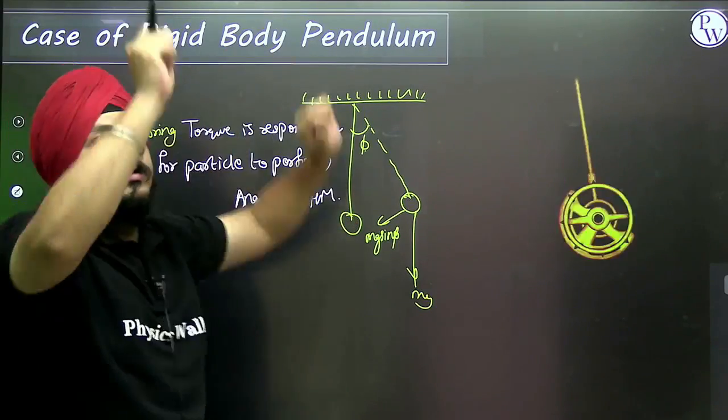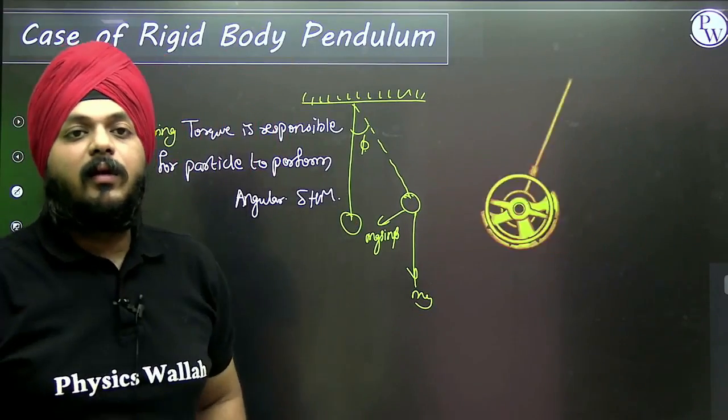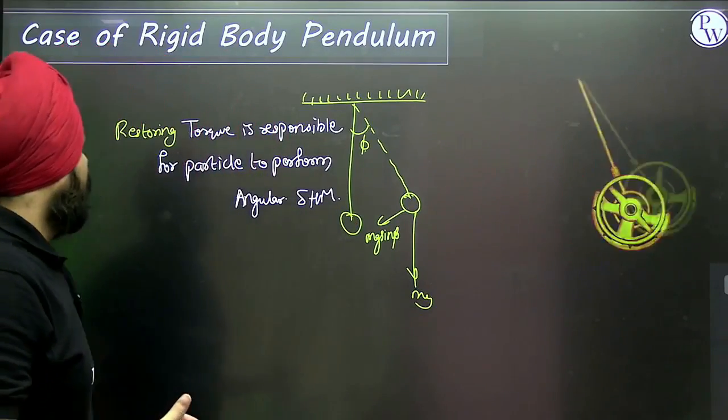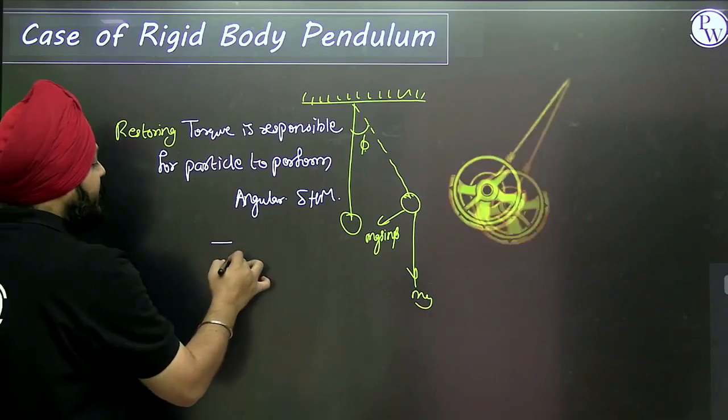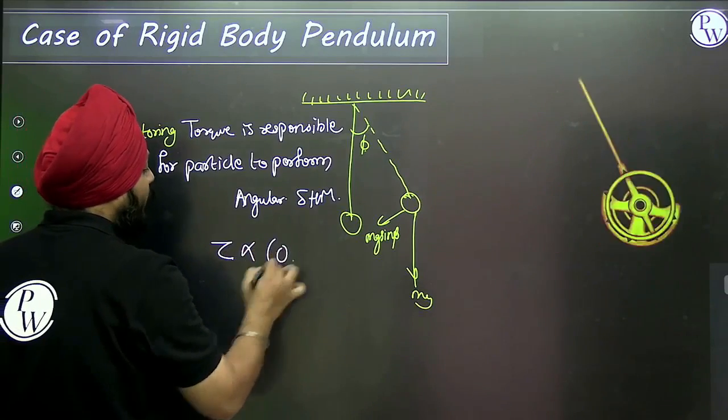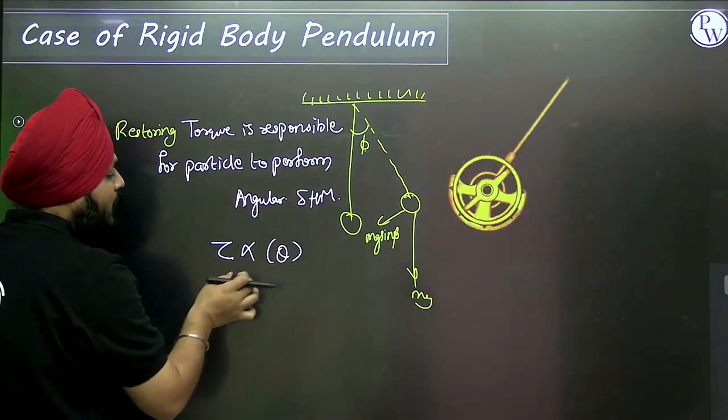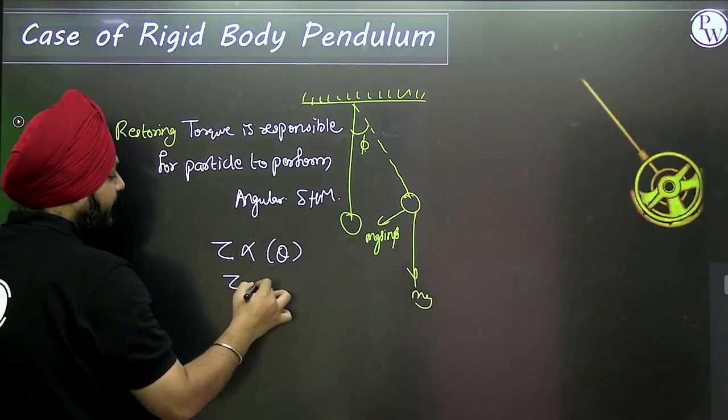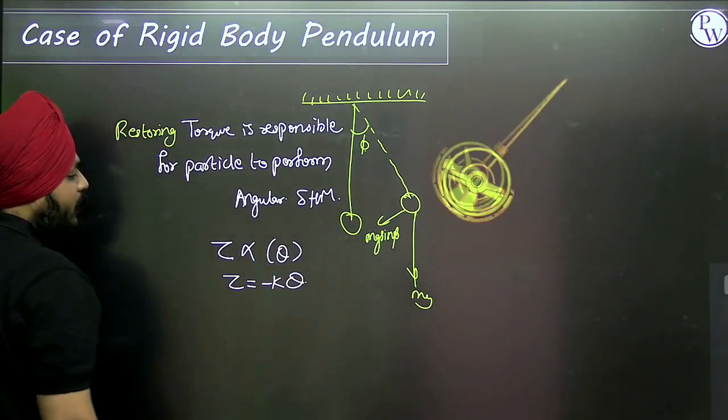So can I say that the restoring torque is directly proportional to theta, as force is directly proportional to displacement? Removing the proportionality sign, can I say torque is equal to k theta,